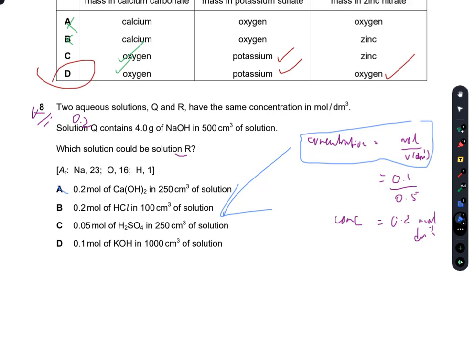100 divided by 1000, that is 0.1, and I have 0.2 divided by 0.1, that is 2. So the concentration here is 2, so it is also incorrect. Now I divide 0.05 with 0.25, so that is 0.2. So C is the right answer.